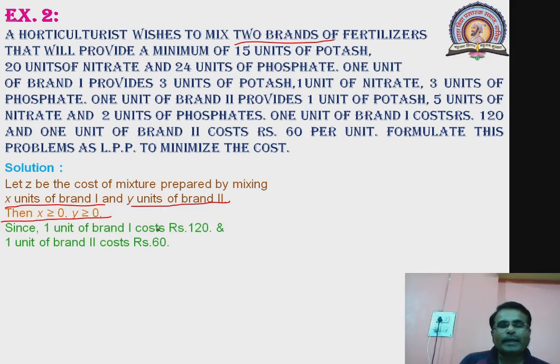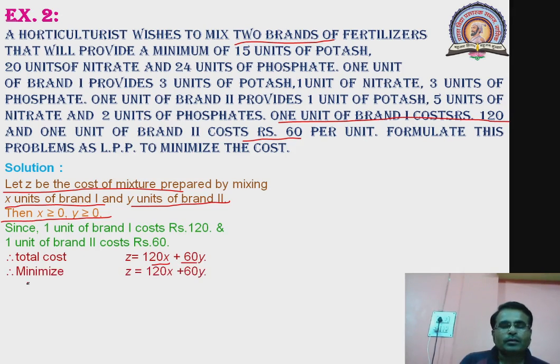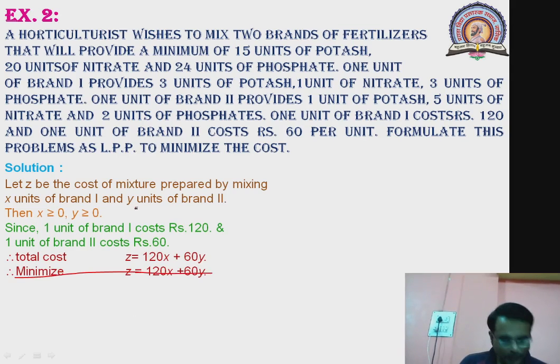Since 1 unit of brand 1 costs rupees 120, that is given here, and 1 unit of brand 2 costs rupees 60, Z is considered to be the total cost of the mixture. So Z is equal to 120x plus 60y. Similarly, here as it is a cost, it is supposed to be minimized, and therefore your objective function becomes minimize Z, that is equal to 120x plus 60y.